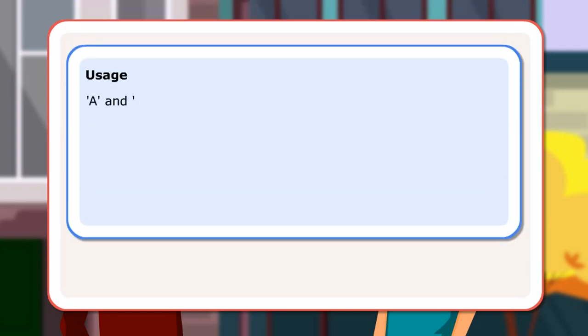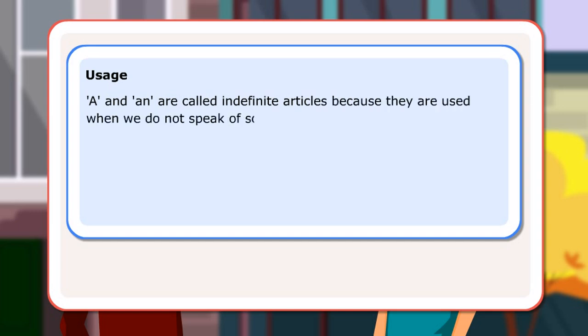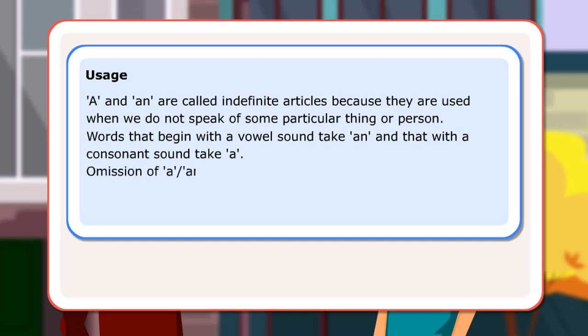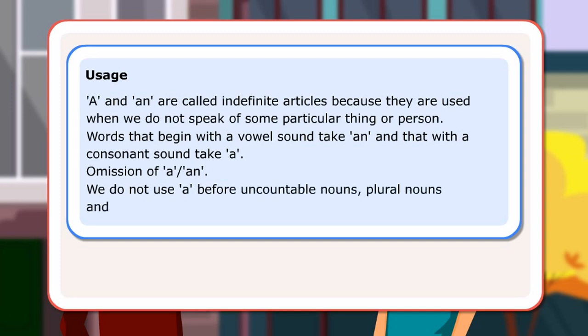Usage. A and an are called indefinite articles because they are used when we do not speak of some particular thing or person. Words that begin with a vowel sound take an, and those with a consonant sound take a. Omission of a and an. We do not use a before uncountable nouns, plural nouns, and before the name of meals and before proper nouns.